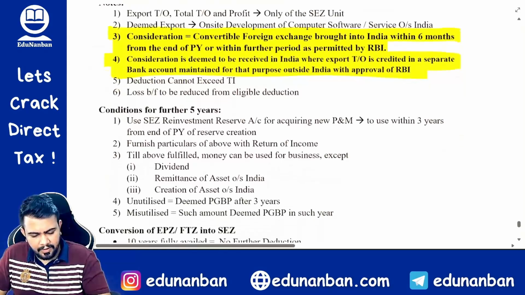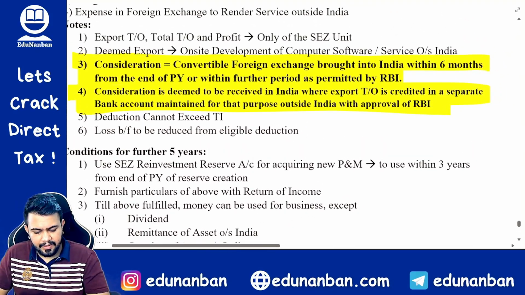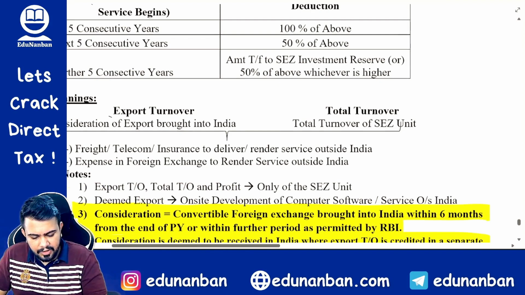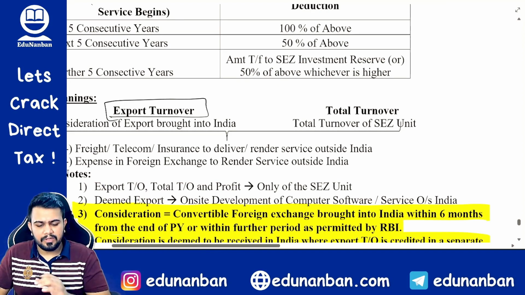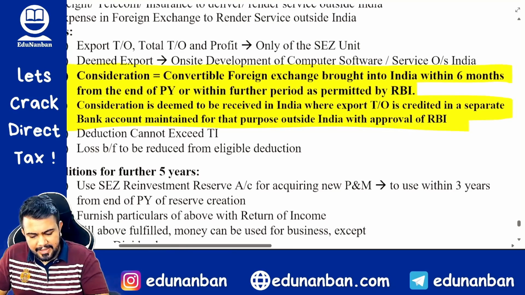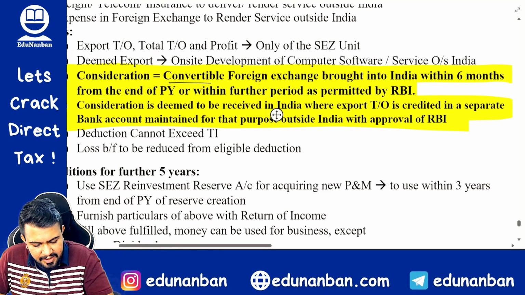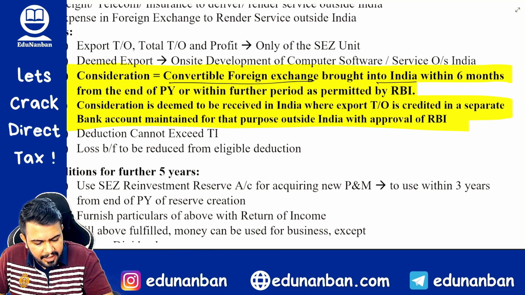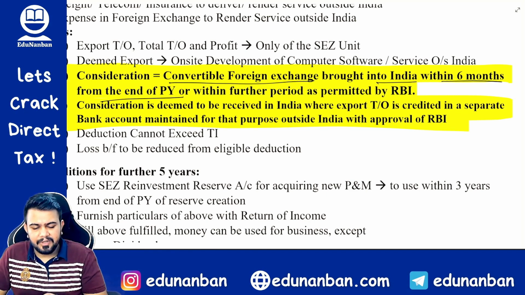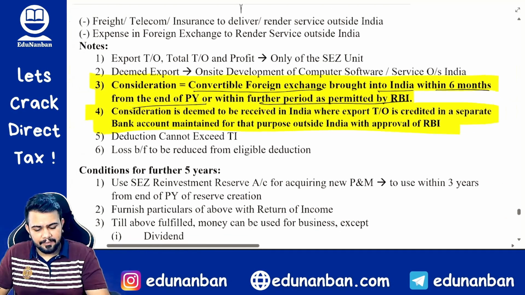Then next update, we have seen this export turnover, correct? Sir, what is this export turnover? Export turnover will only be considered as the convertible foreign exchange brought into India within 6 months from the end of the previous year or within further period as permitted by RBI.